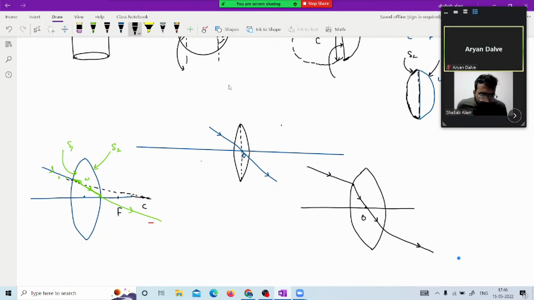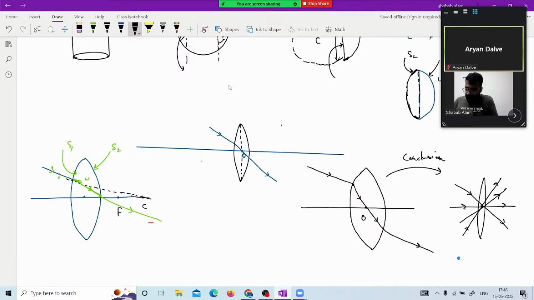So ultimately, the conclusion we talk about: a ray of light passing through this optical center will pass in a straight line. I hope I'm clear to everybody. If any query, please let me know in the comment box. Okay, I'll attend to your queries there itself.